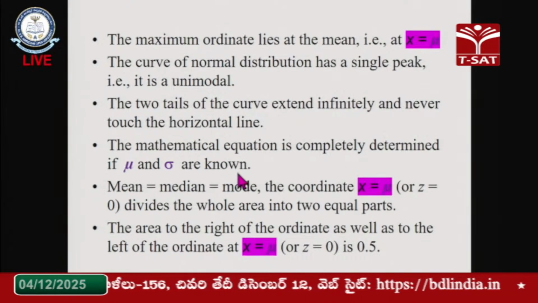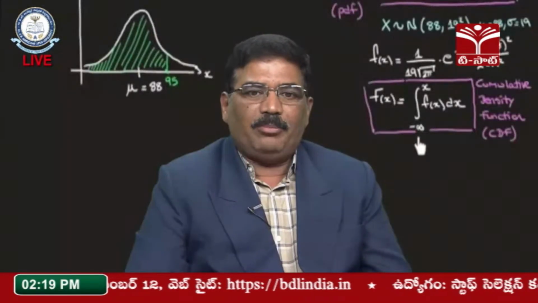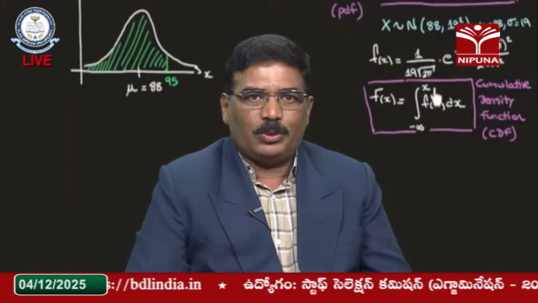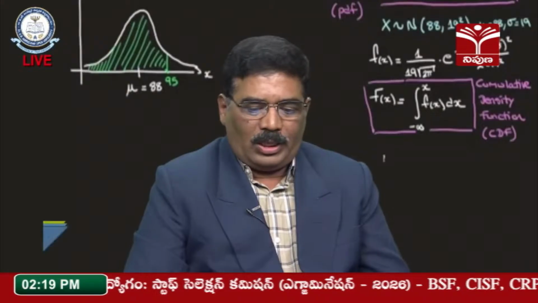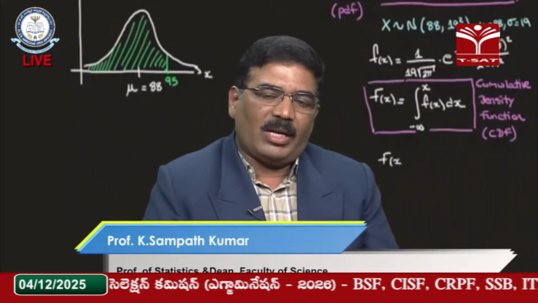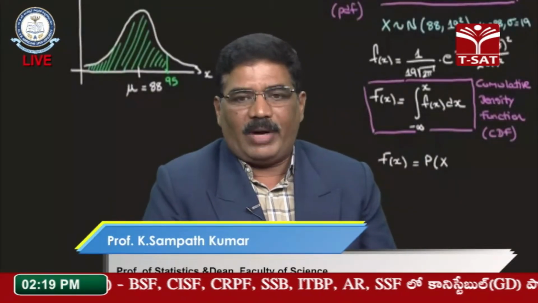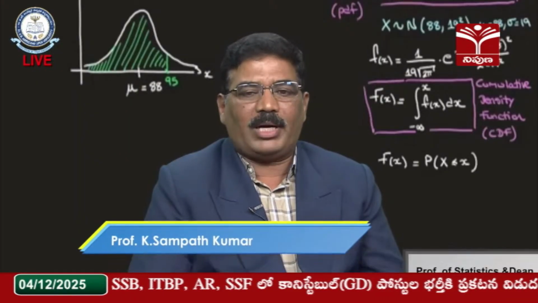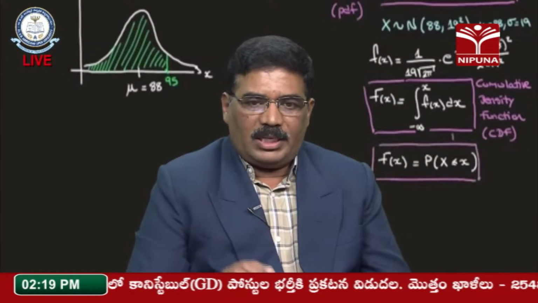A very important property of the normal distribution is that mean equals median equals mode. When we define the mode, it is the x value where f(x) is maximum. At the same time, the curve is equally divided; wherever the x value divides the curve into two equal parts, that is the median.